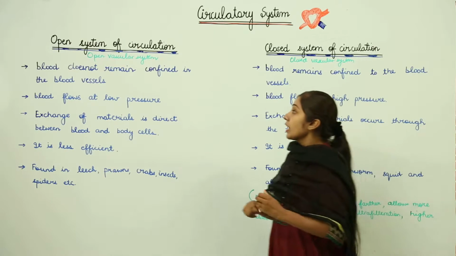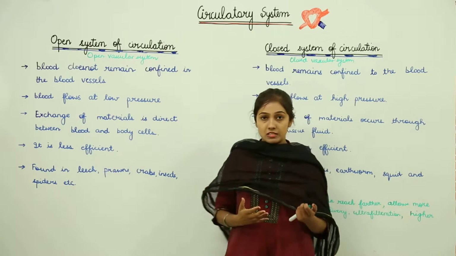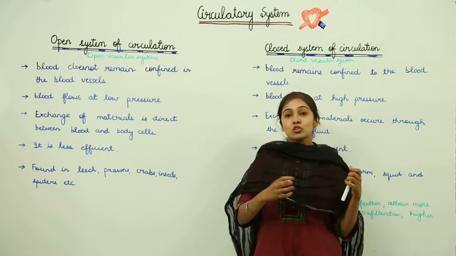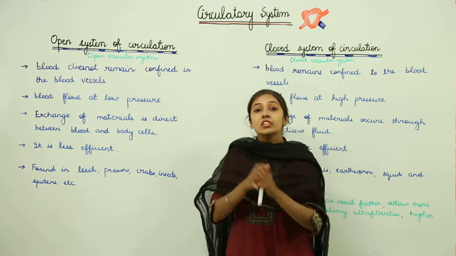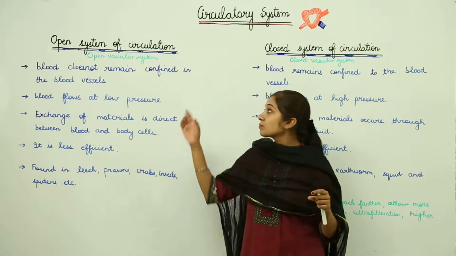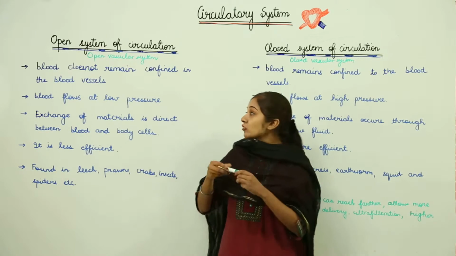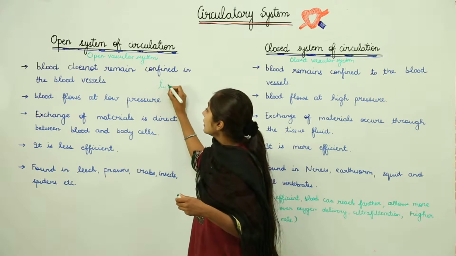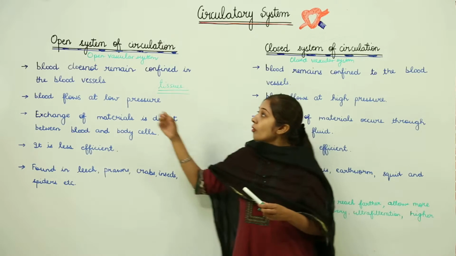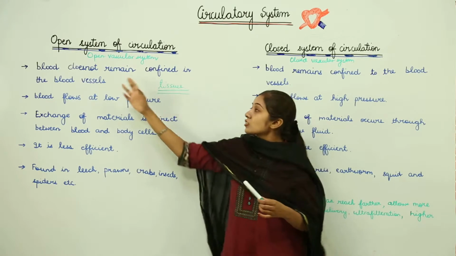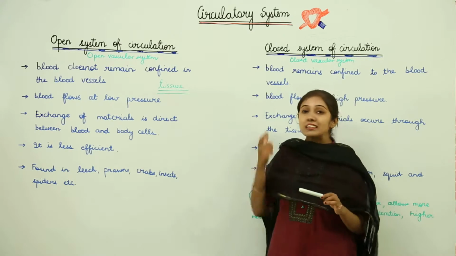Let us study this. Open system of circulation is one in which the blood does not remain confined in the blood vessels. In this case, the blood flows through the cavities and directly reaches the tissues. When it makes direct contact with the tissues, there are no vessels through which this blood is flowing. It reaches the tissues, where it meets the demands of the body, right.